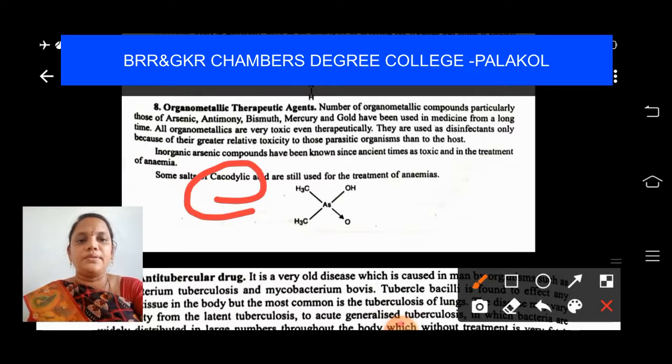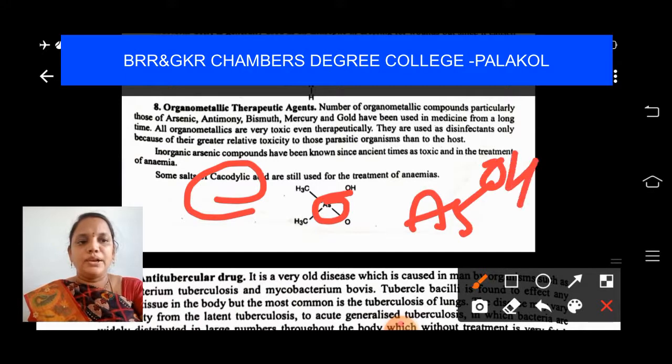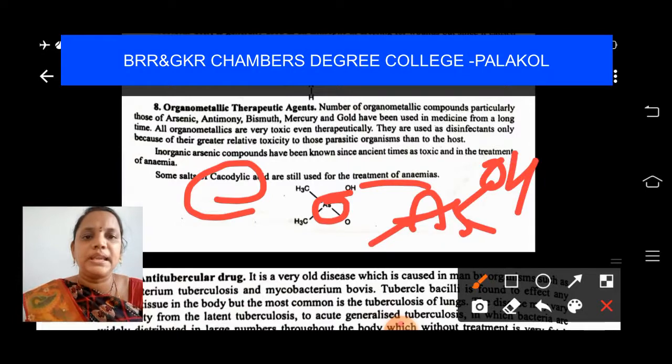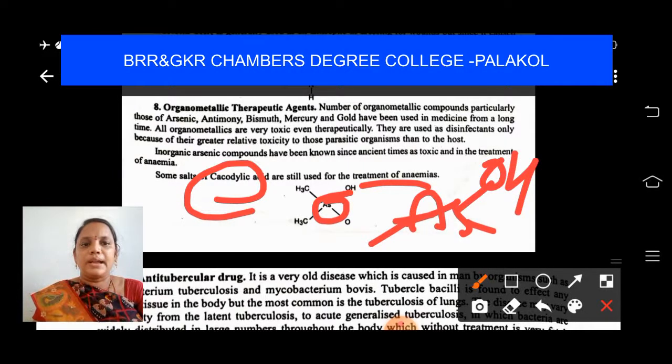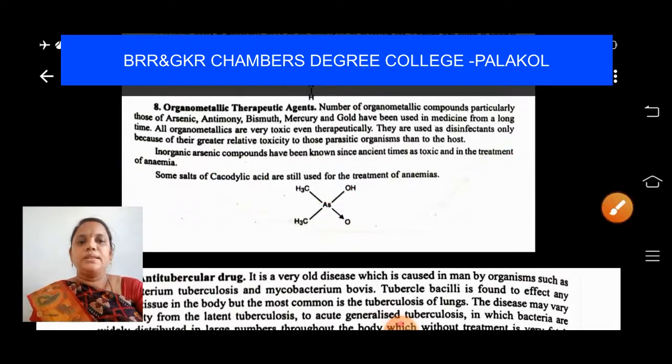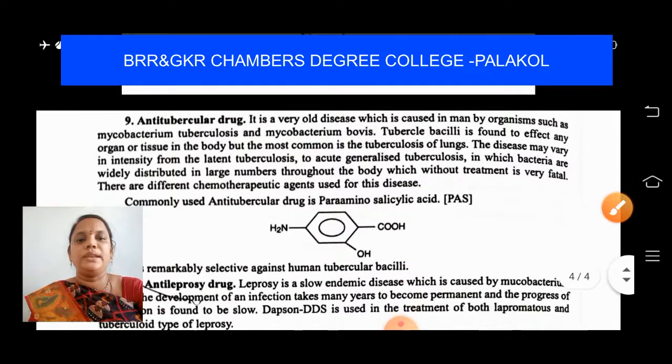If you observe, the center one is arsenic with an OH, a dative bond with O, and two alkyl groups. This is the structure of the organometallic therapeutic agent cacodylic acid, which is used for the treatment of anemia.